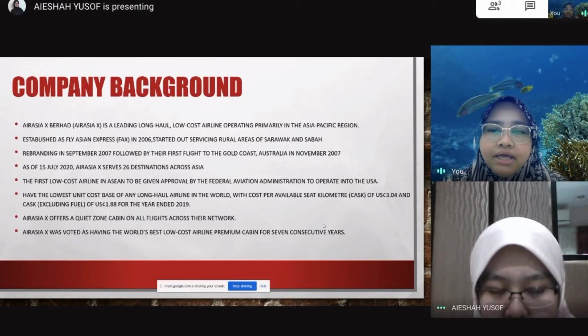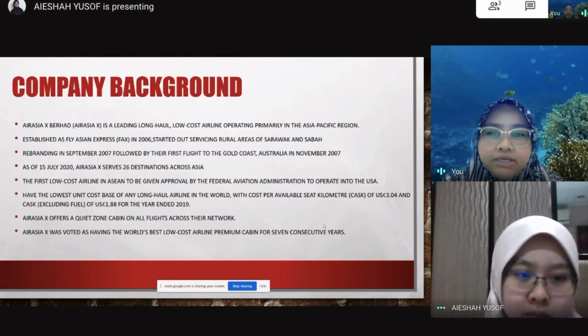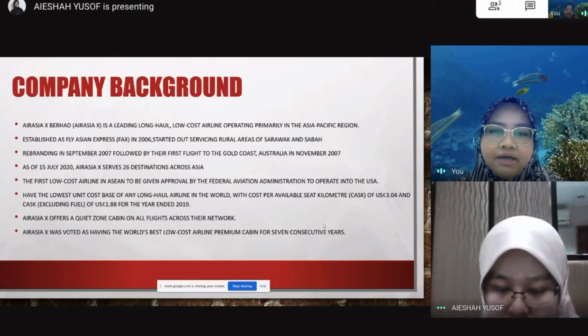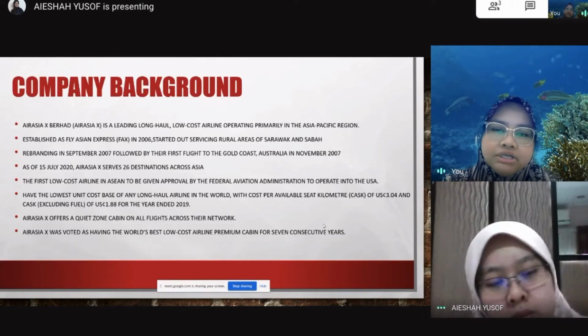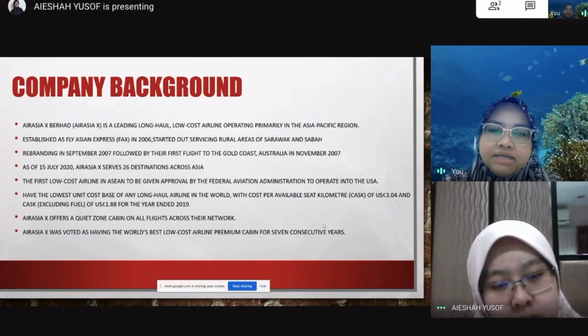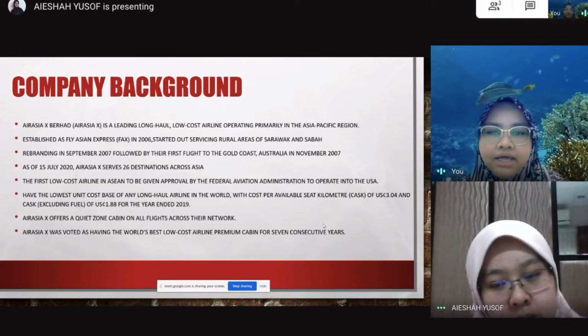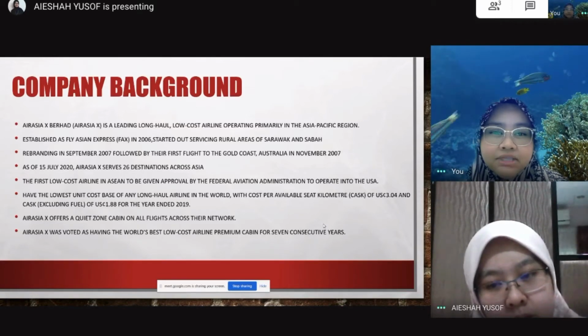Air Asia X Berhad also offers a quiet zone cabin on all flights across the network. And Air Asia X was also voted as the world's best low-cost airline premium cabin for 7 consecutive years.